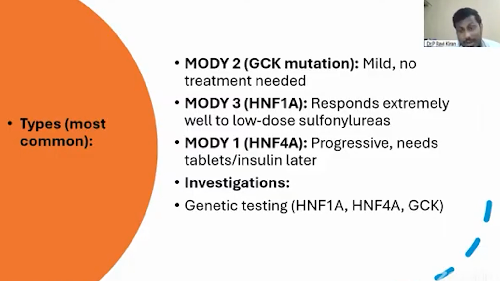There are genetic panels available on an outpatient basis where we can test HNF1A, HNF4A, and GCK. Techniques like Sanger sequencing can be used to identify the genes, and the patient can be labeled as MODY 3, where the treatment would be a bit different.